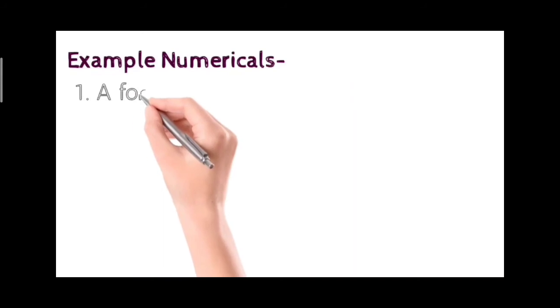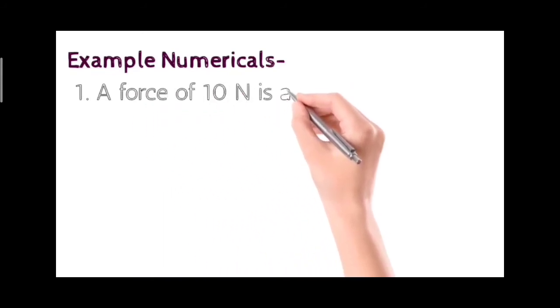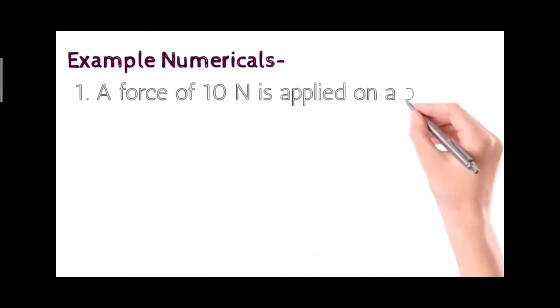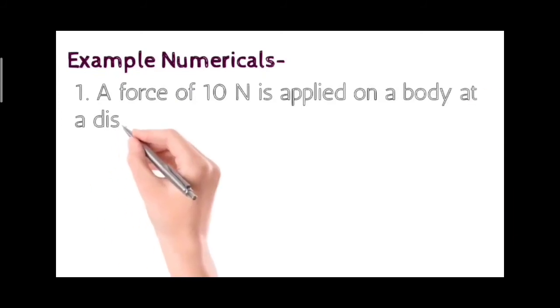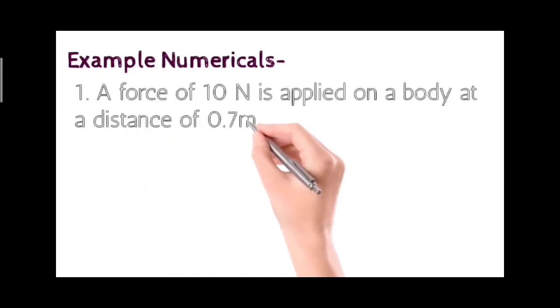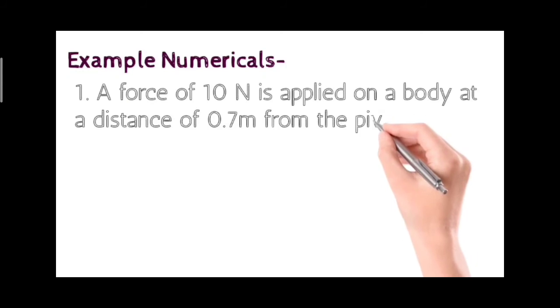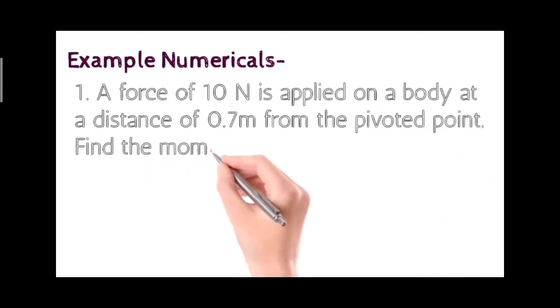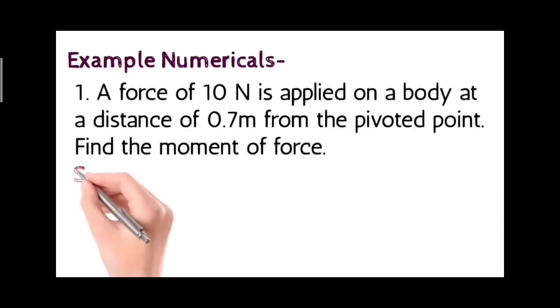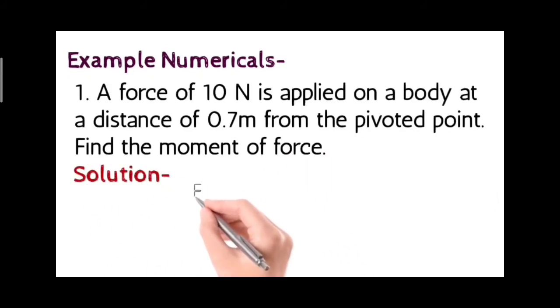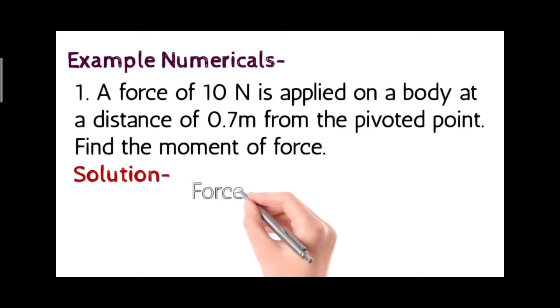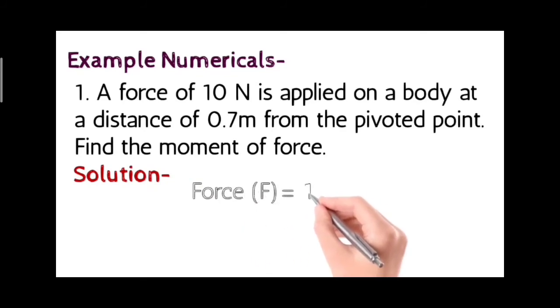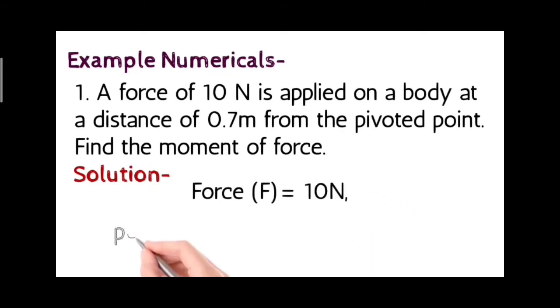Some example numericals. First problem is, a force of 10 Newton is applied on a body at a distance of 0.7 meter from the pivoted point. Find the moment of force. Now first we will write what is given. Force, that is capital F, is 10 Newton.